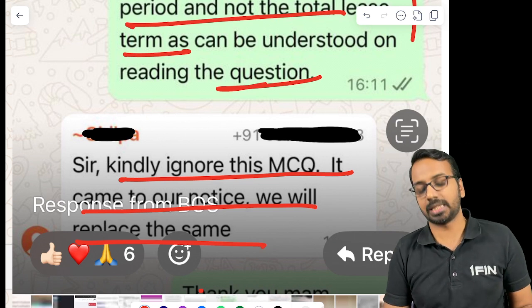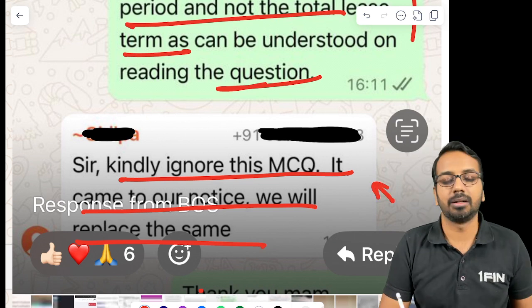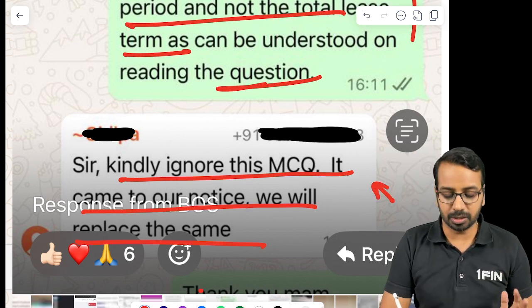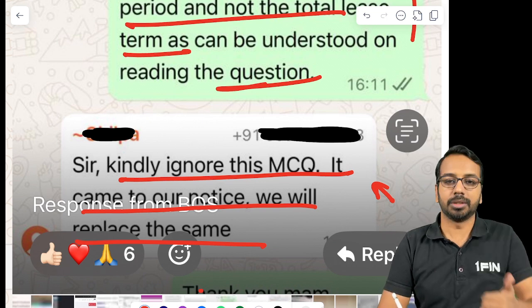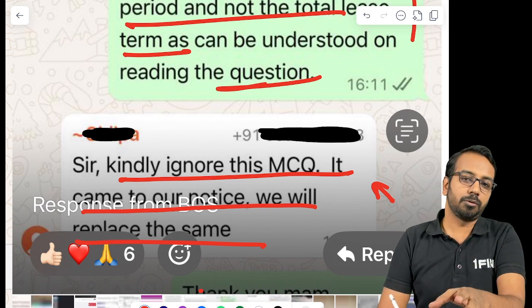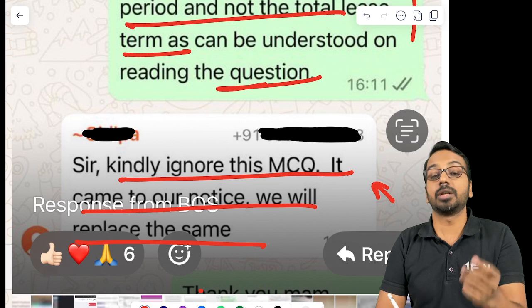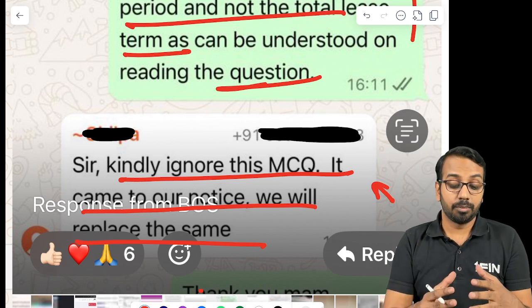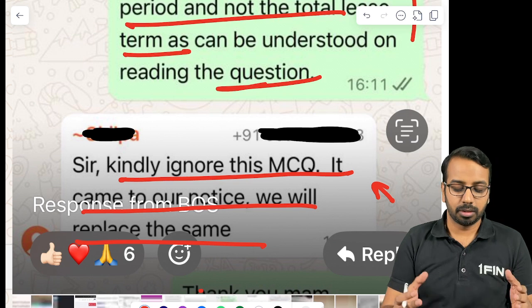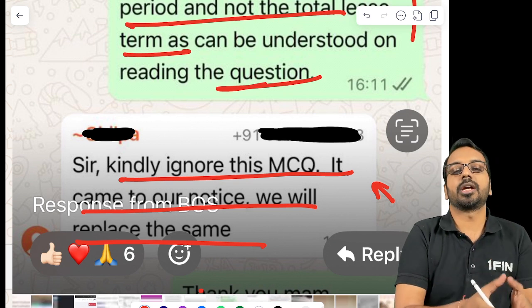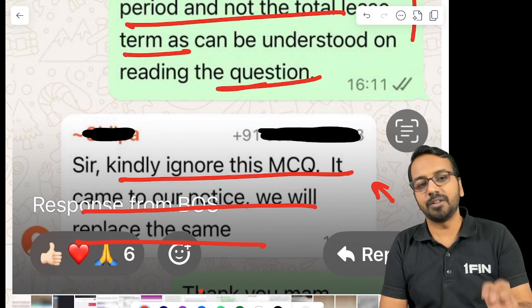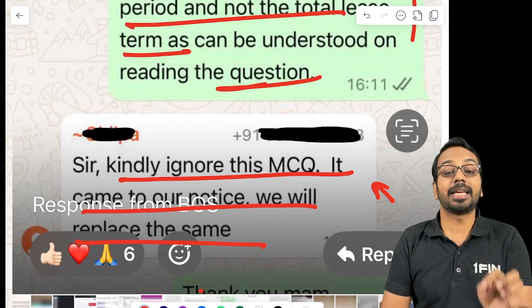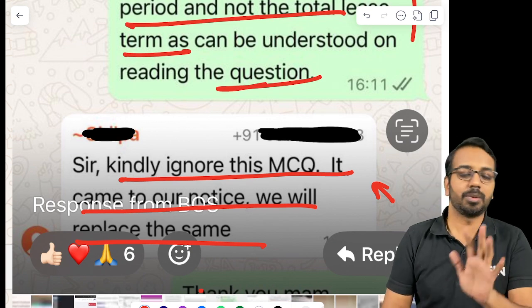Now, sadly, despite reporting this, the same question was asked in the examination, and as I was solving it, I got these comments. Same thing happened when I gave the solution of the fair value question, where the intention was not given. Some students were arguing that because it is a variable interest rate, it cannot be the amortized cost method. Please understand, even if it is a variable interest rate, it can be solely payment of principal and interest.